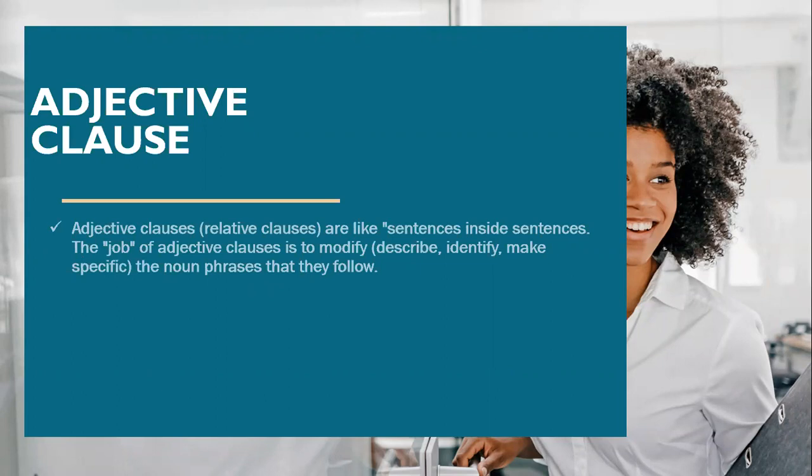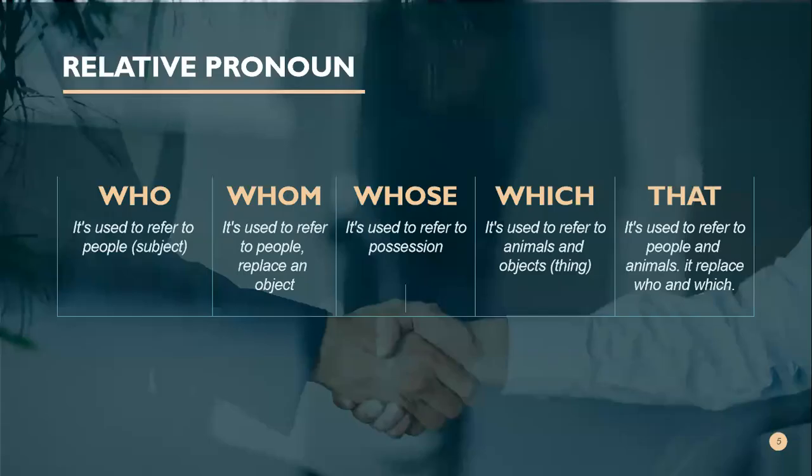Yeah, so that is adjective clause. When we put it in the sentence, I hope you will understand better. Okay, next slide. When we are constructing a sentence using relative clause, we need relative pronoun. You still remember what are those relative pronouns?